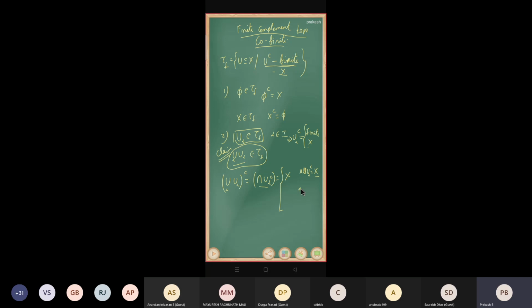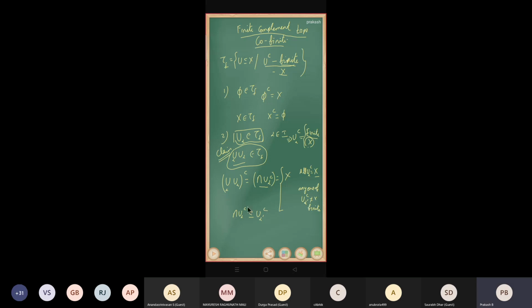Suppose any one of U alpha complement, I'm going to take this as U alpha dash complement, is not equal to X, means that it is finite, right? That is, it is not a second category, means it is a first category, that is, it is finite. U alpha dash complement is finite, right? Then what will happen? Just look at that. You know that the intersection of U alpha complement is a subset of U alpha dash complement, right?